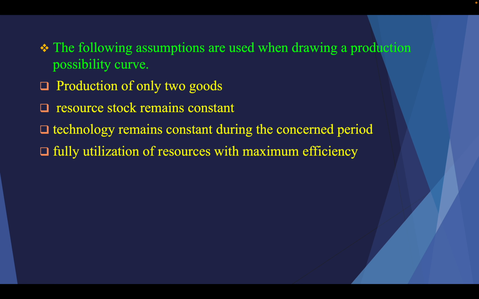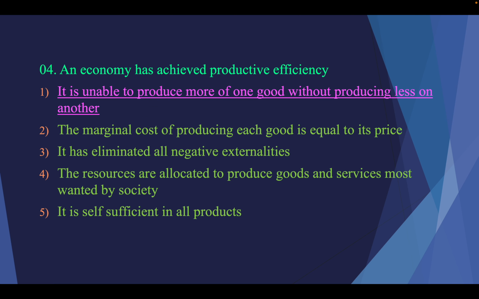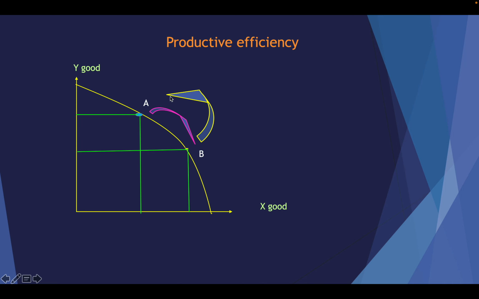But two goods, remember that. The resource stock remains constant. Inside this PPC curve there are the production factors: land, labor, capital, and entrepreneurship.